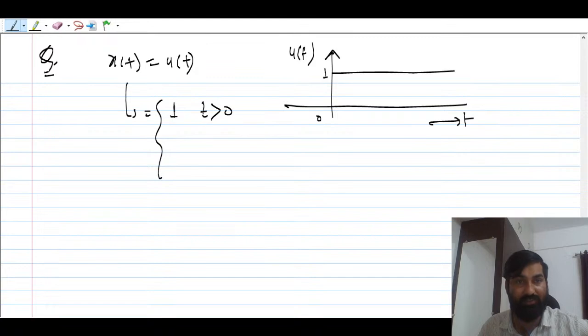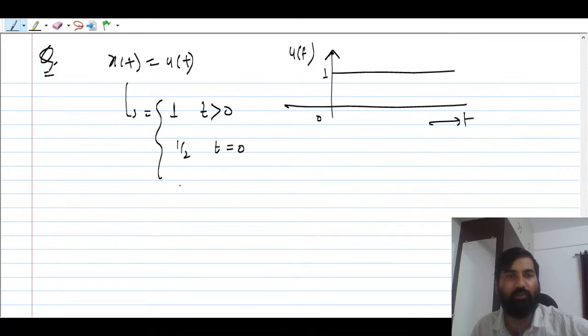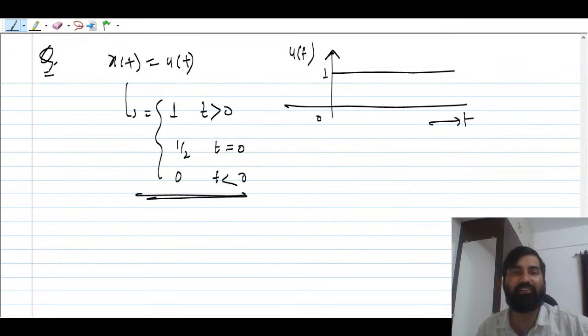Make sure this is a strict inequality, t greater than 0, not t greater than or equal to 0, because at t equal to 0, u(t) is discontinuous. The value of u at t equal to 0 is going to be half, and 0 for t less than 0.